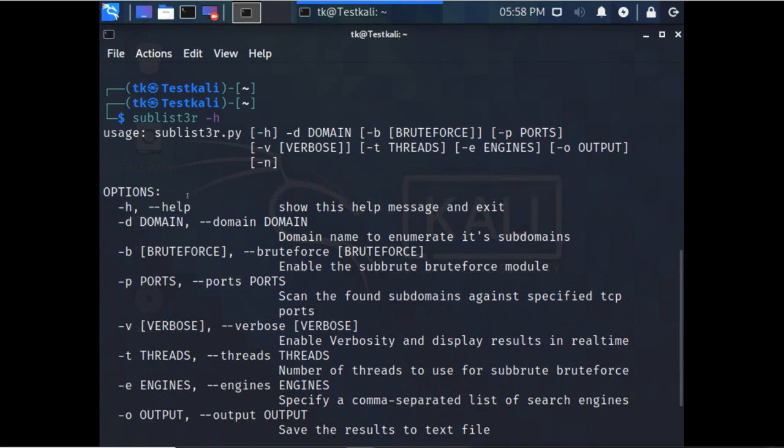Now if we want to run this against any domain, we use this command with the -d option and then mention the domain name. Then you can mention the port number on which you want to do the enumeration, then the search engine you want to use, and you can even save the output to a file so that you can check the output afterwards. So let's do this.